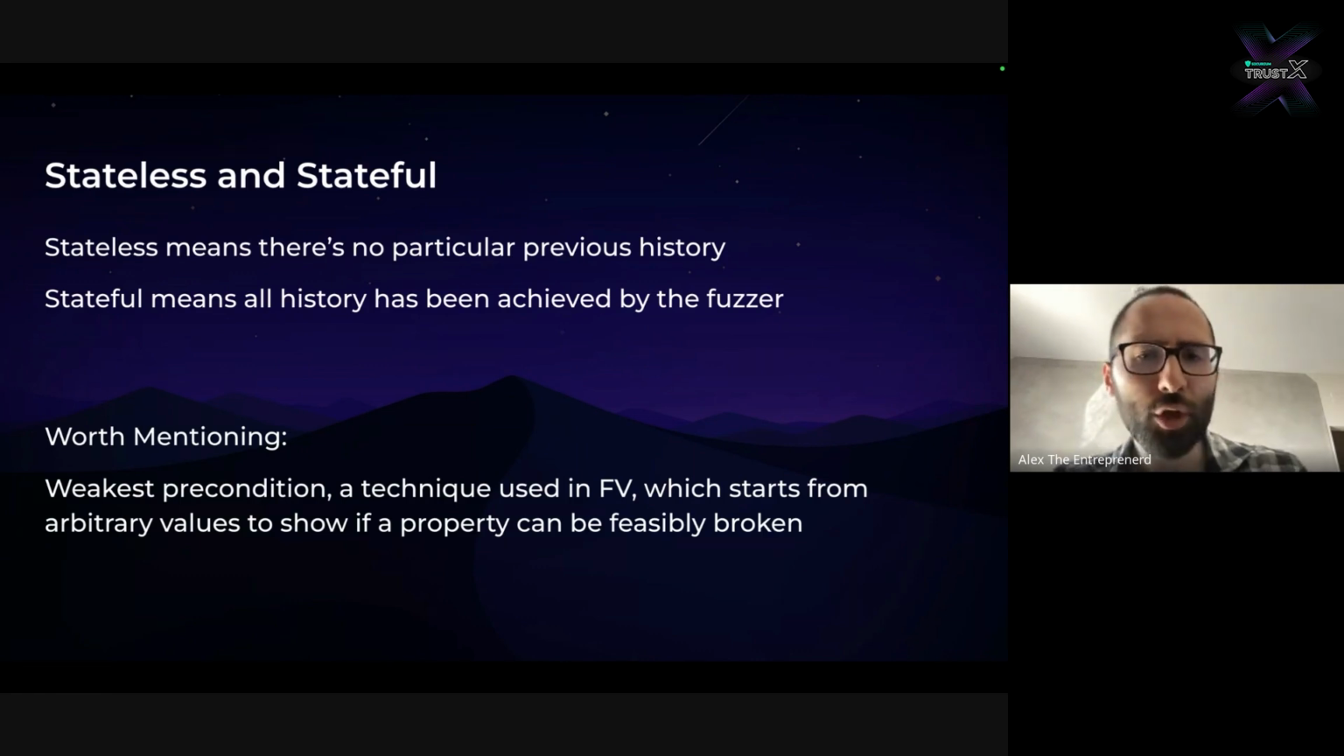It's also worth mentioning that formal verification tools use a different idea, which is called weakest precondition, which is the idea that they will set the state of the smart contract system to some arbitrary state, and then they will see whether they're able to break the smart contract system off of that. So this makes formal verification very efficient, but it also makes it a lot less grounded in reality. Whereas stateful fuzzing always gives you a repro, meaning that when you break a property, you actually know how to break it, although it takes a lot longer.